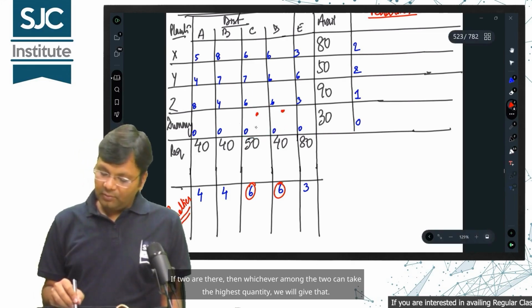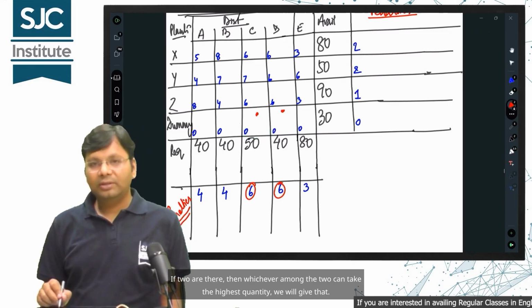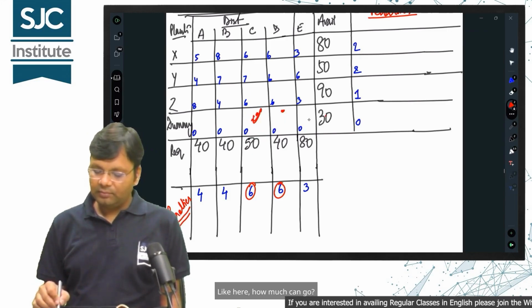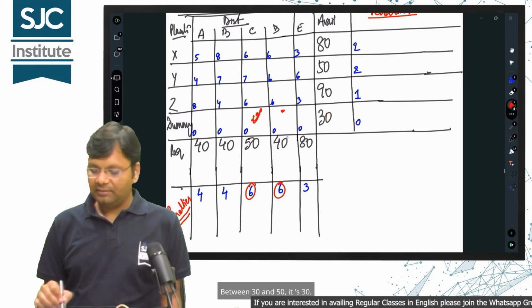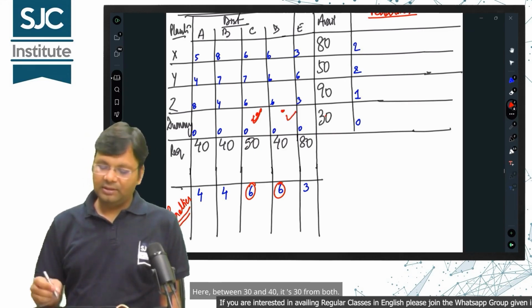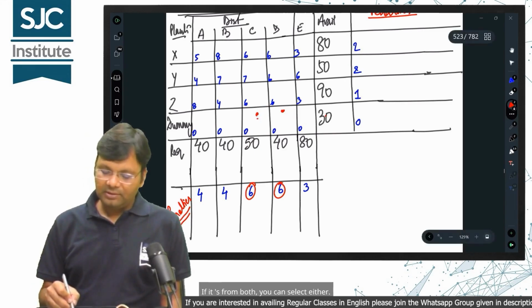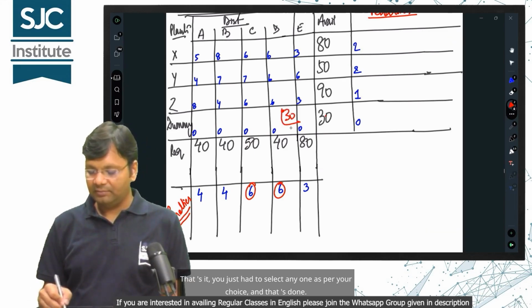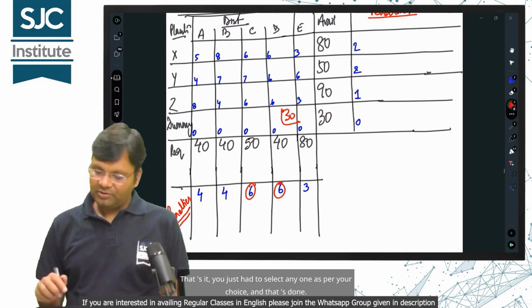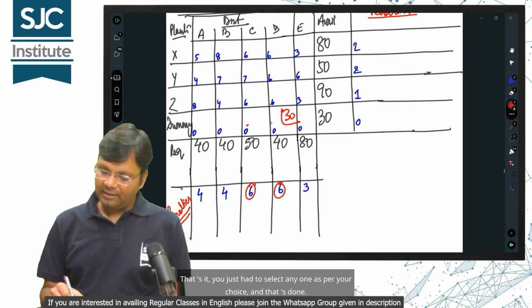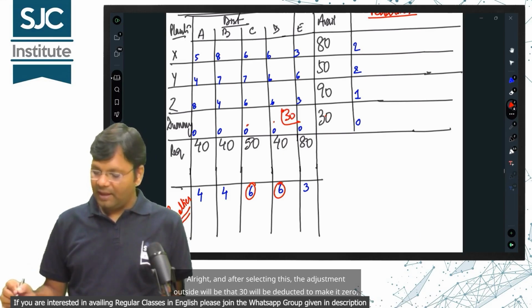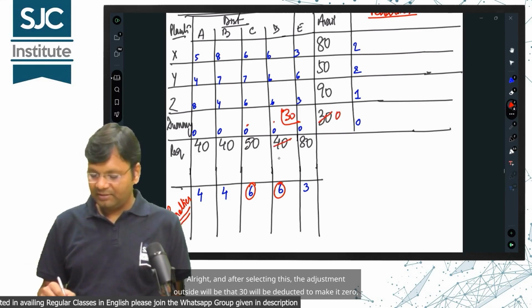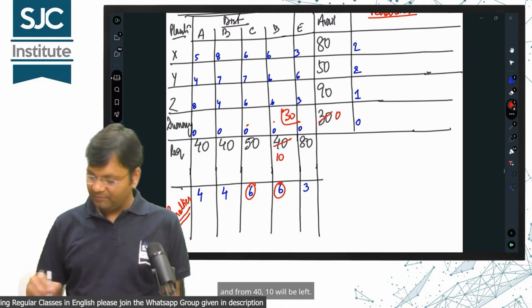If two are there, then whichever among the two can take the highest quantity, we will give that. Like here, how much can go? Between 30 and 50, it's 30. Here, between 30 and 40, it's 30 from both. If it's from both, you can select either. Suppose I selected this one. That's it, you just had to select any one as per your choice, and that's done. Alright, and after selecting this, the adjustment outside will be that 30 will be deducted to make it 0, and from 40, 10 will be left.